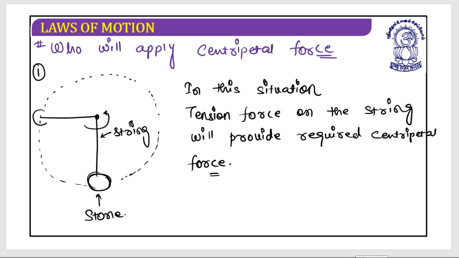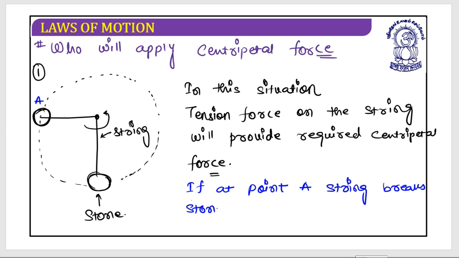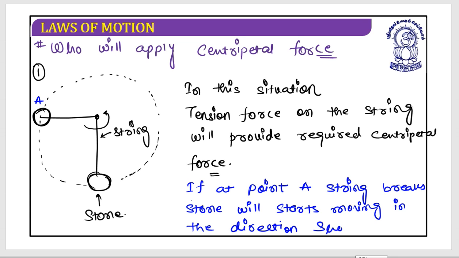Now when the particle is at this situation, let's denote it as A. So if at point A the string breaks, the stone starts moving in the direction shown. It will be moving in this direction then. Yes, I hope this is clear.